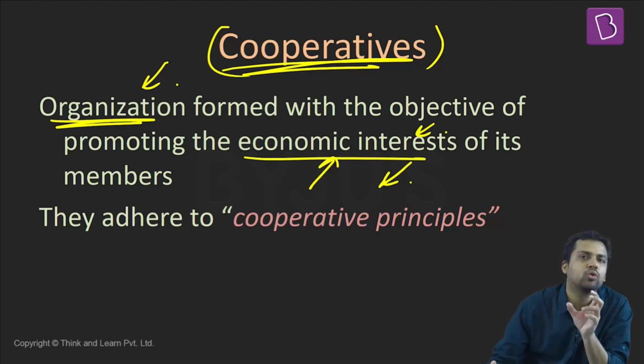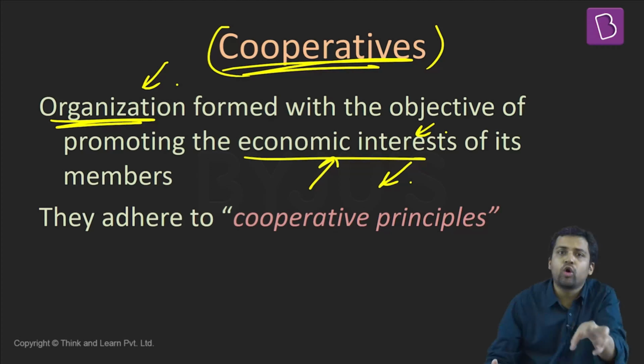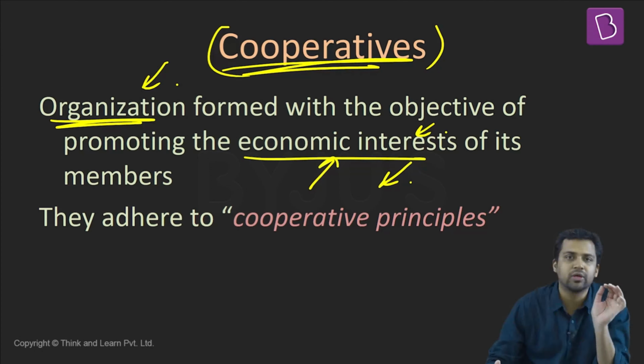You might have observed these kinds of consumer cooperatives if you have been staying in a university. Generally, universities will have their own consumer cooperatives. Sometimes if you are part of some larger organizations, especially these public sector units, they might also have their own consumer cooperatives. This is what happens in that case. They will directly procure from the producers and directly sell to the consumers. In between, there will not be any middleman.